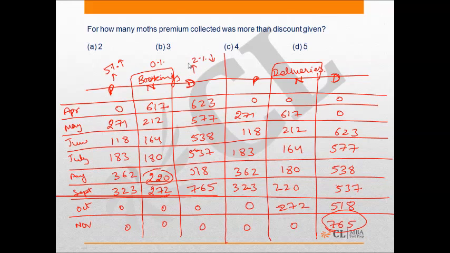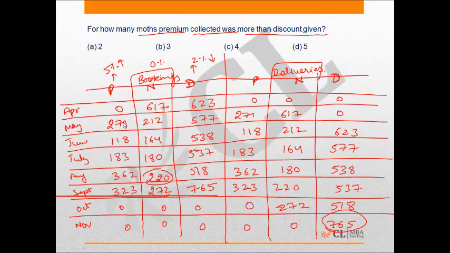So the first question says, for how many months was the premium collected more than the discount given? So all I have to calculate is the 5% of these values. All I have to check is the 5% of these values and 2% of these values, because discount is what? 2% of these bookings, right? And premium is what? 5% of these values. So you have to only compare the 5% of these values and the 2% of the respective values under discounted bookings.